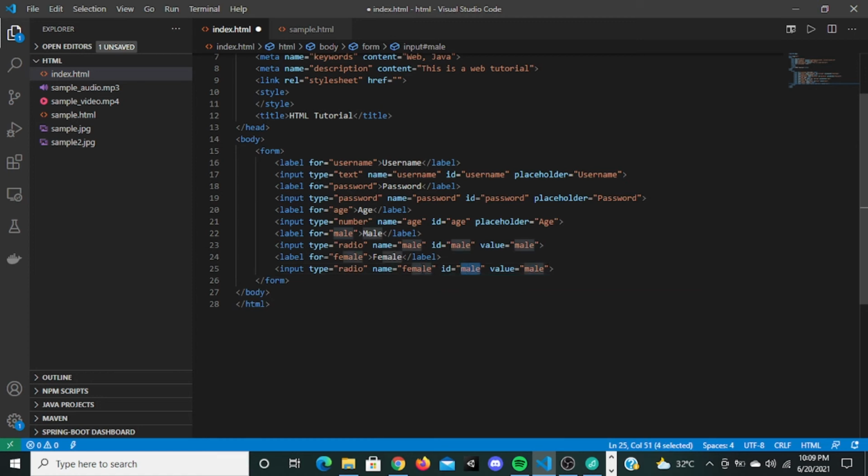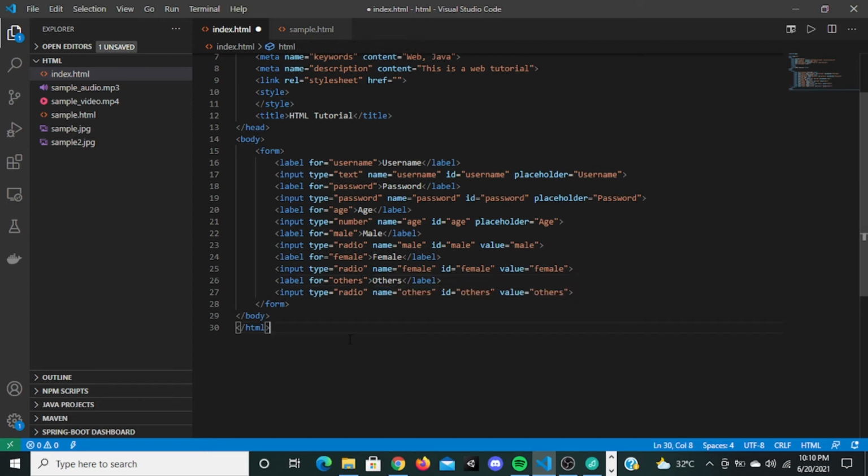ID is also female. Okay, then copy it again, paste it. I'm going to say others.